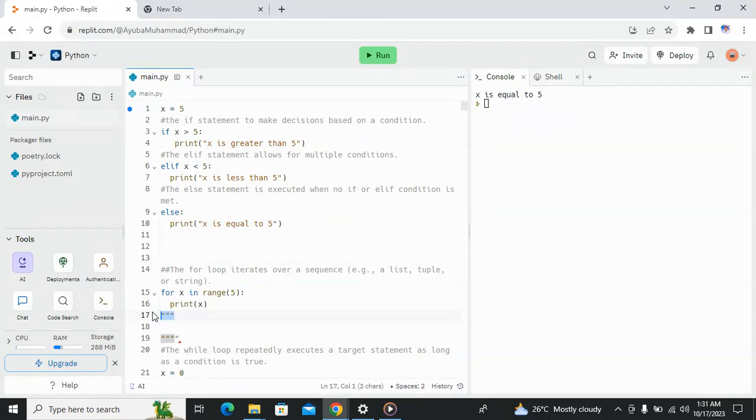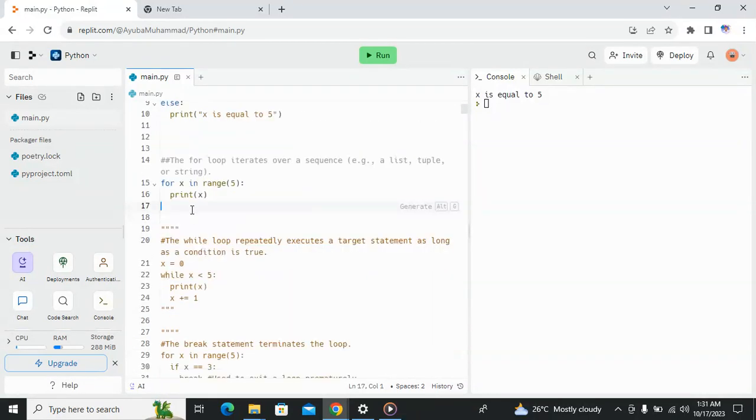This is the for loop. So what do we do with a for loop? We use the for loop to iterate over strings, lists, or tuples, depending on the data type, or arrays in other programming languages. So we use the for loop to iterate over a sequence of letters or numbers or whatever items you are dealing with.